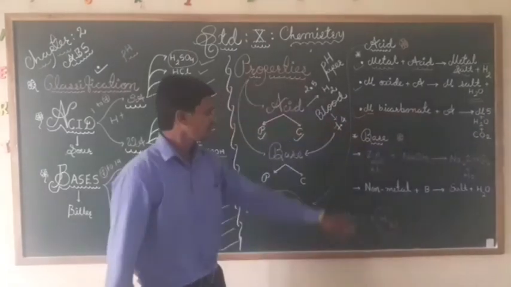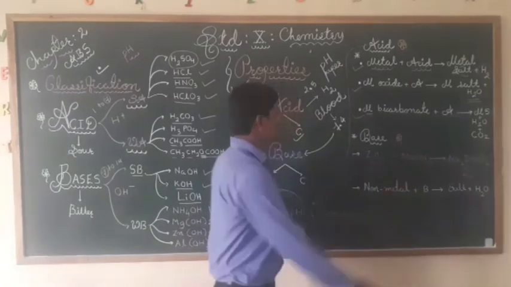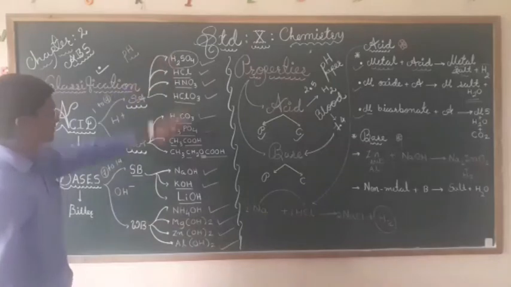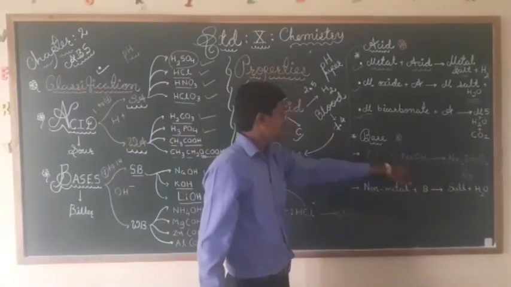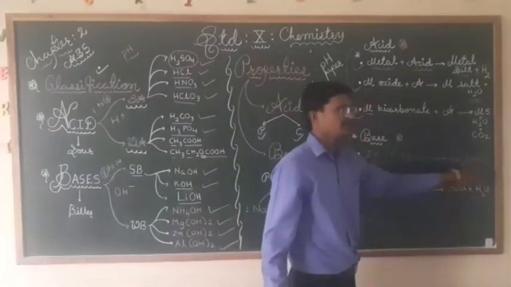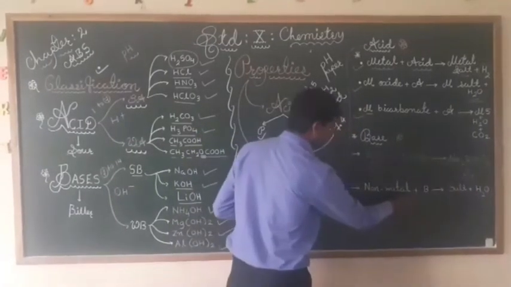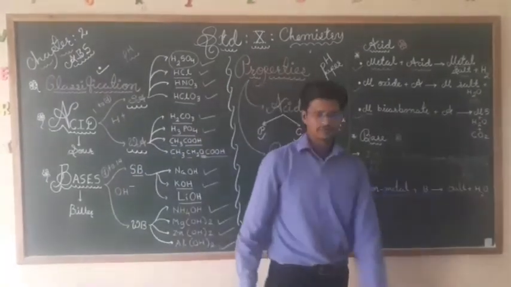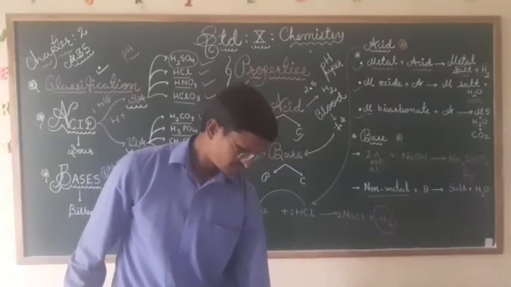So like this Zn or aluminium reacts with base NaOH. NaOH is the base, you can see here. All these things we need to understand first, then we will be able to write the chemical properties. So sodium zincate will form, Na2ZnO2 plus H2. Like the same thing, non-metal plus base gives us salt and water. That type of equations also we will try to do.